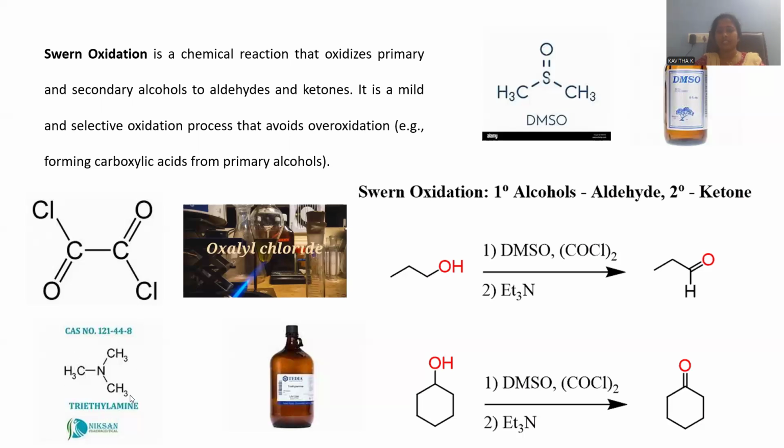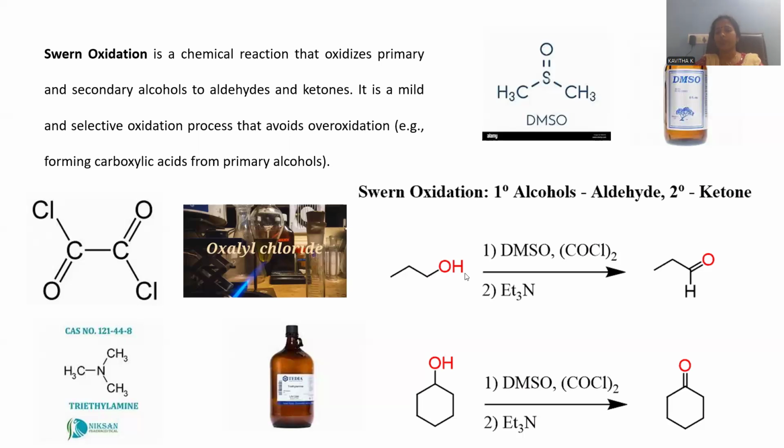Here a base catalyst is required. That base is triethylamine. You may write it as C2H5, C2H5, C2H5 on nitrogen. Rather than methyl, you put C2H5 so that it becomes ethyl, triethylamine, and it is a kind of tertiary base you can notice. These three together, one is DMSO, another is oxalyl chloride, and triethylamine, a tertiary amine, are required in order to perform this Swern oxidation process.